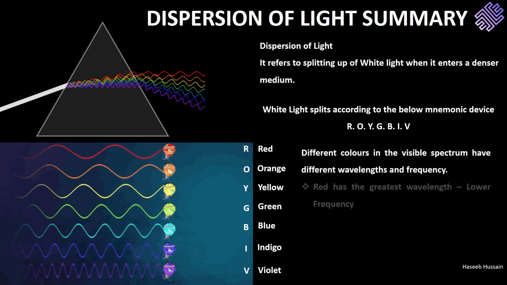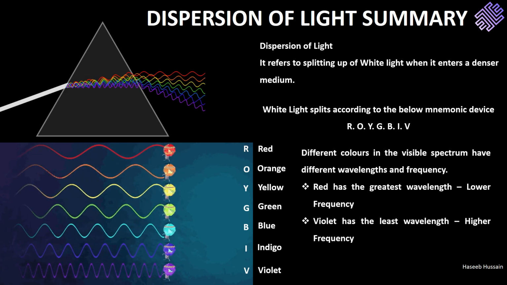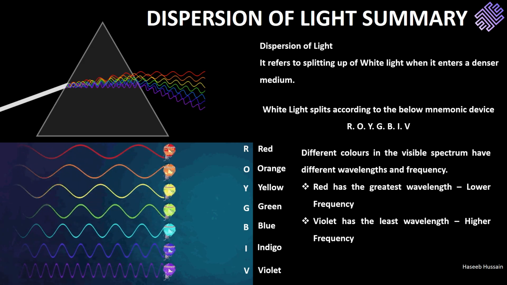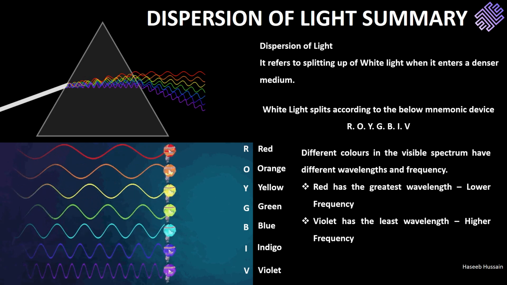The mnemonic for remembering this order is Roy G. Biv, with red having the longest wavelength and lowest frequency, while violet has the shortest wavelength and highest frequency in the visible spectrum.